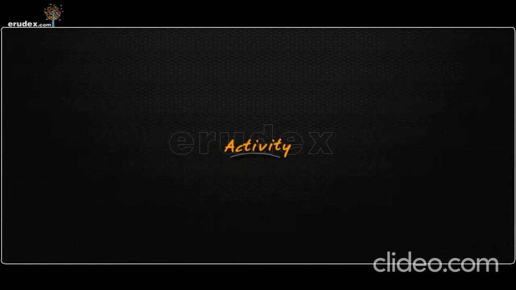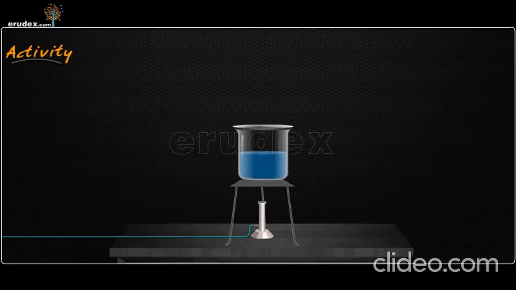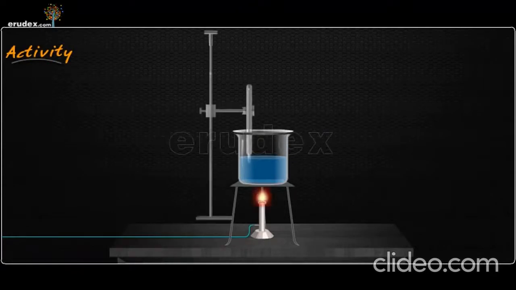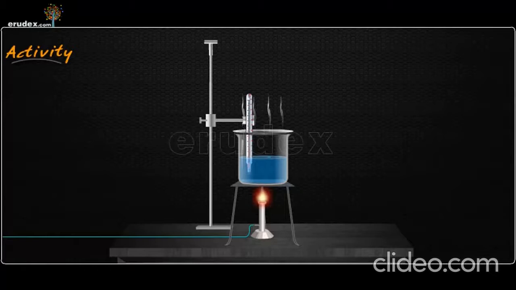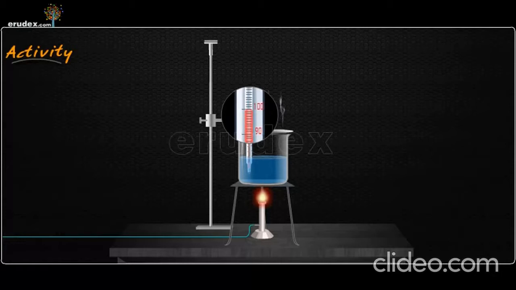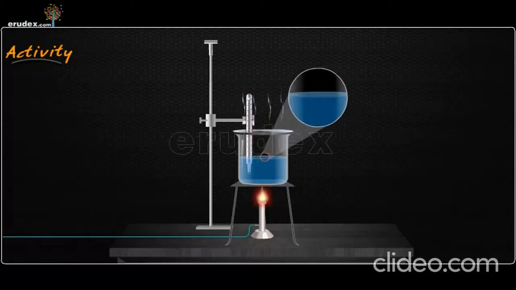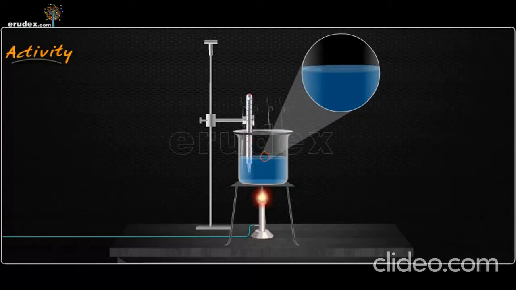Let us perform an activity. Take a beaker of water and keep it on the burner. The temperature of the water rises continuously till it reaches 100 degrees Celsius. Beyond 100 degrees Celsius, no further rise in temperature of water is seen. At 100 degrees Celsius, though the supply of heat continues, the temperature does not increase further and a lot of bubbling at the surface of water is seen. This is called boiling of water.